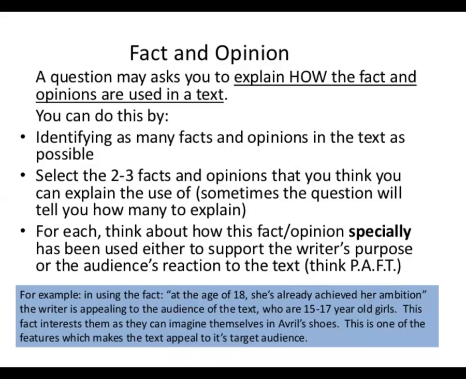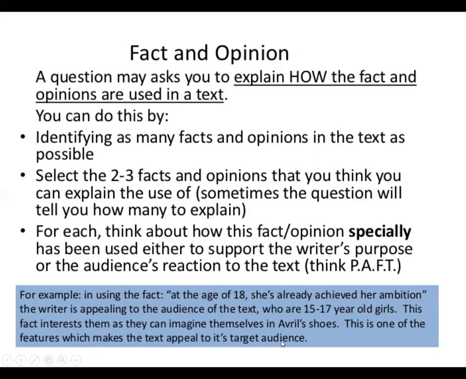Okay, now look at the example. For example, in using the fact, "at the age of 18 she has already achieved her ambition." Now this is in inverted commas, it means this shows that this is a fact, right? We are talking about this sentence. So here the writer is appealing to the audience of the text, who are 15 to 17 year old girls. This fact interests them as they can imagine themselves in Ivra's shoes. Ivra is the name of the girl who is being talked about here. This is one of the features which makes the text appeal to its target audience.